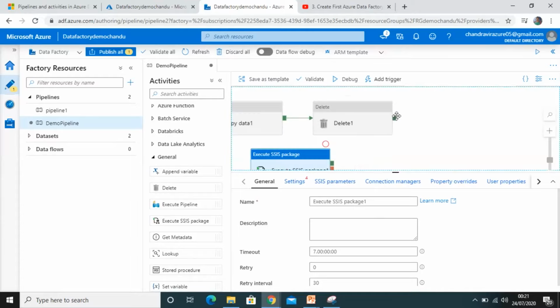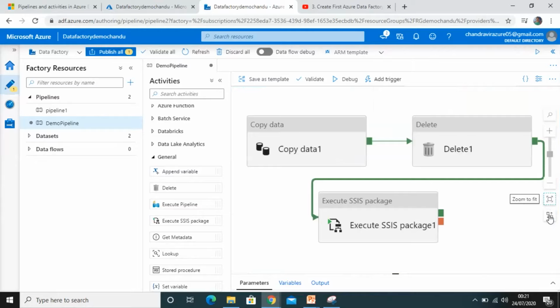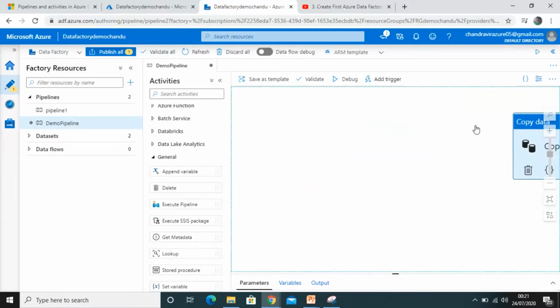This way we can connect it, we can fit it, we can auto size. Same as in SSIS, there is auto layout, you can see here.